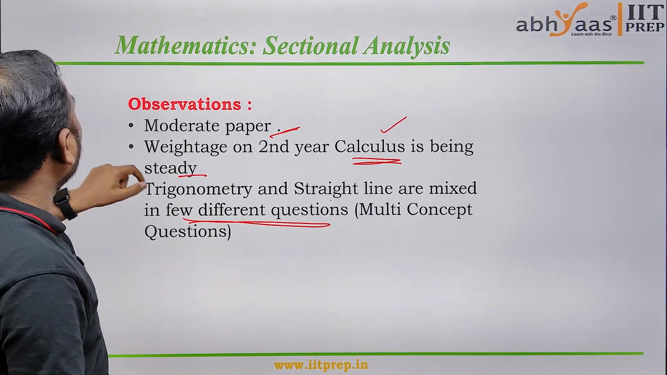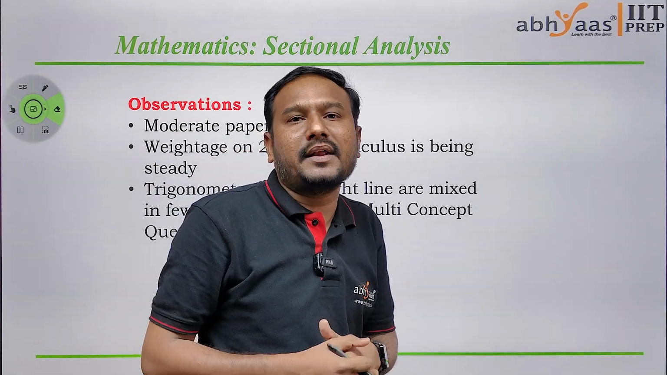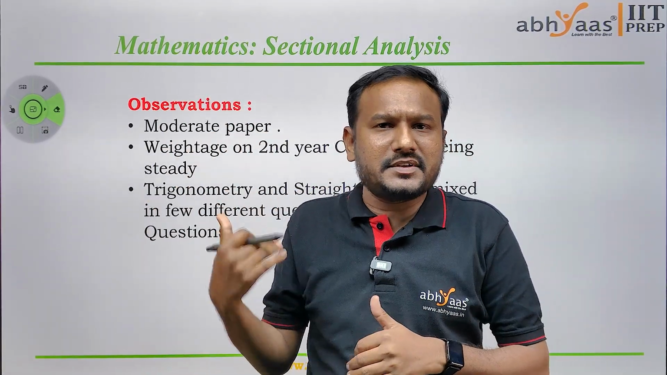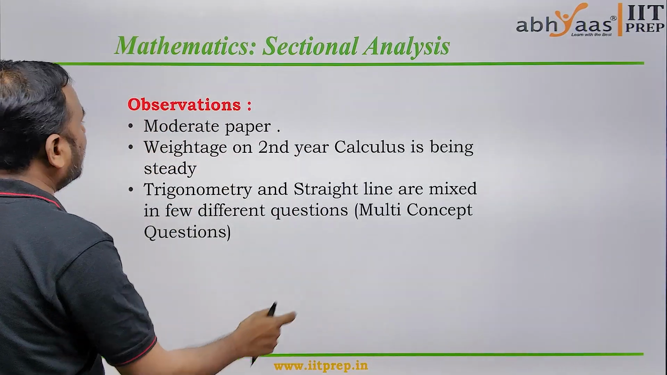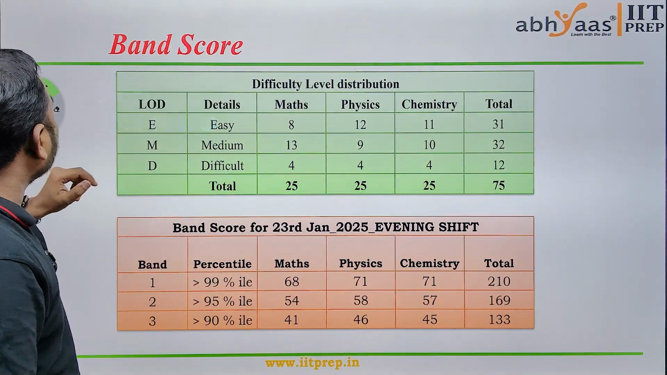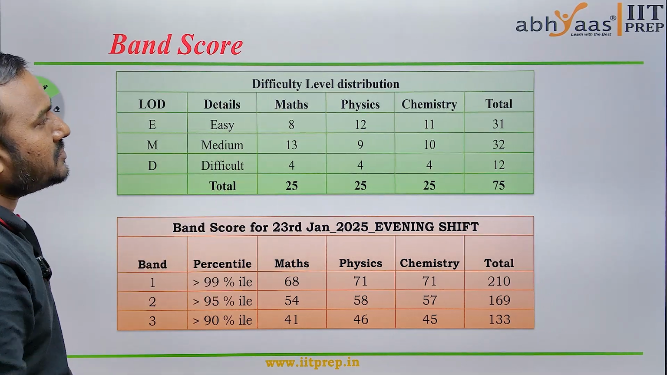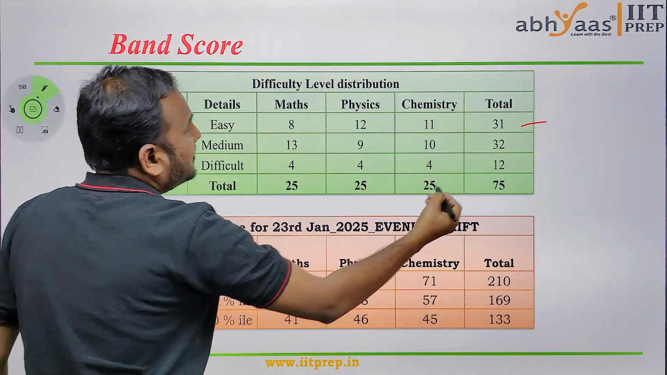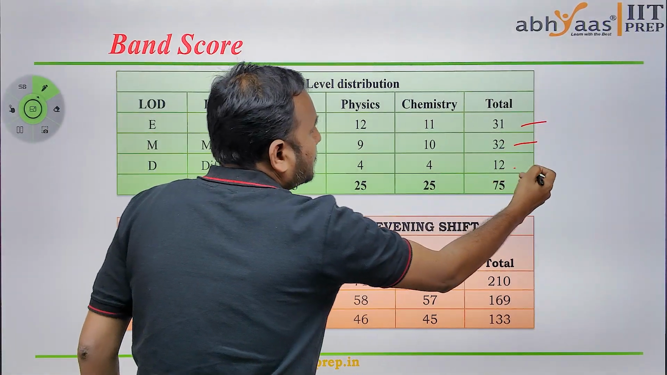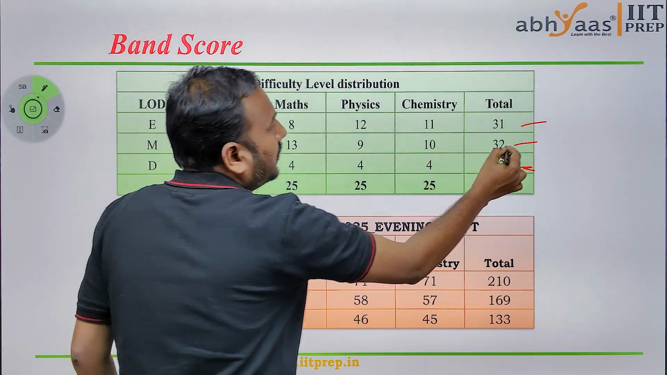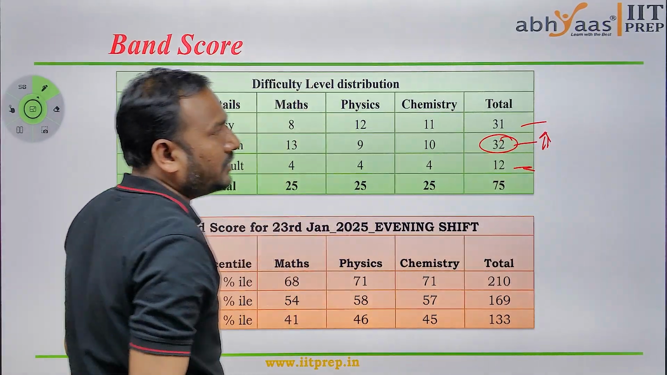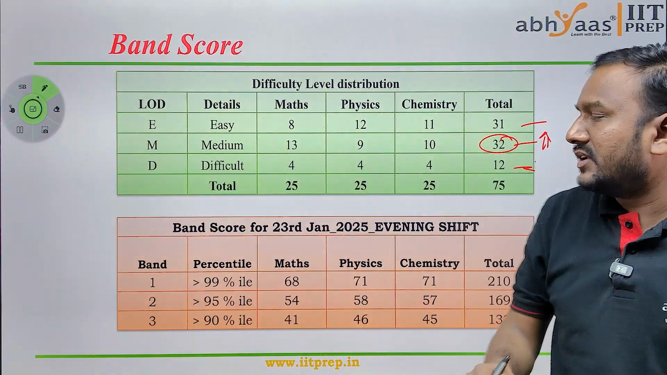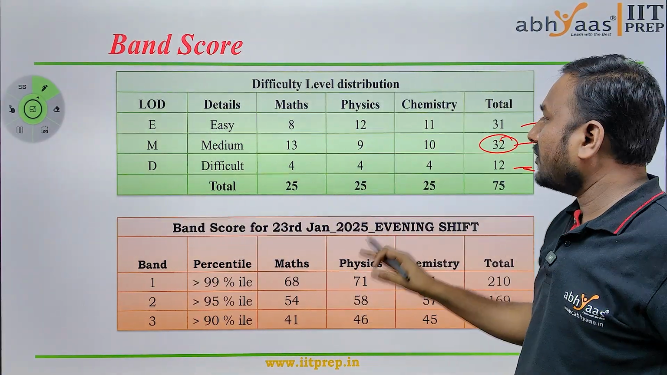We are observing that overall the paper is moderate from paper 1, paper 2, paper 3, paper 4. Now coming to the band score for this shift. Across math, physics and chemistry, we have seen 31 easy, 32 medium and 12 difficult questions. Moderate questions are slowly increasing paper by paper, and as they increase, the difficult questions are also increasing.